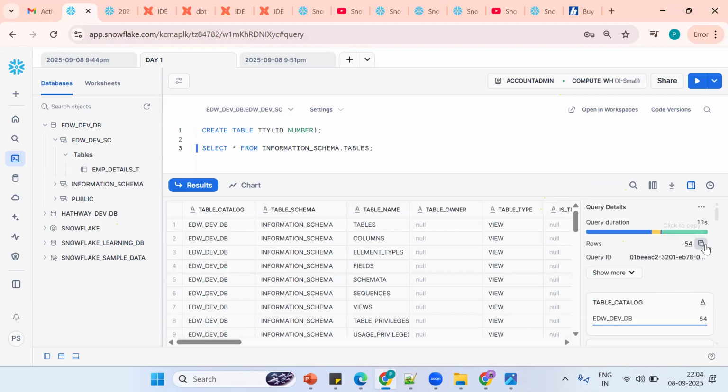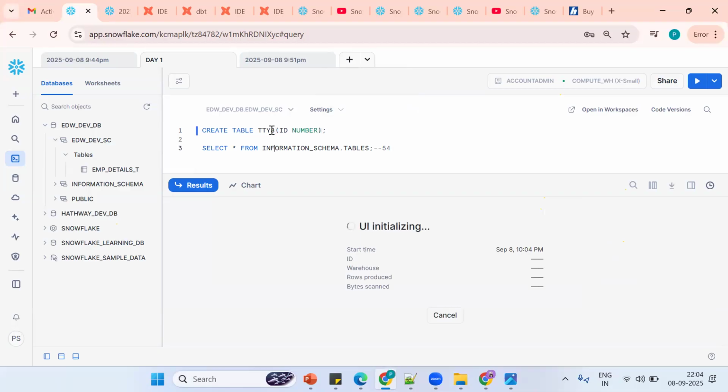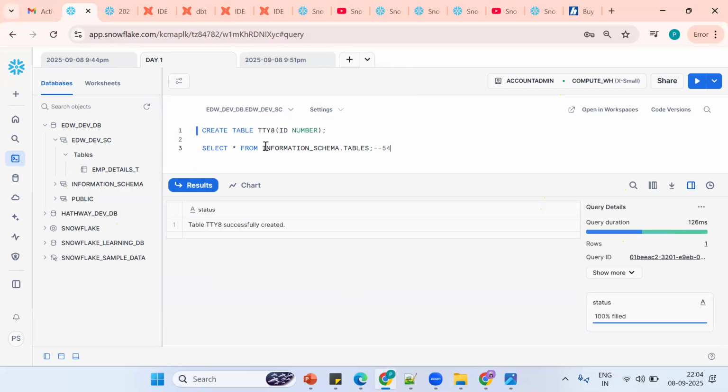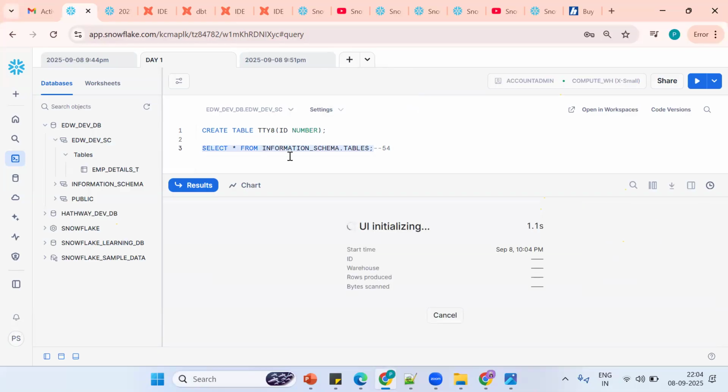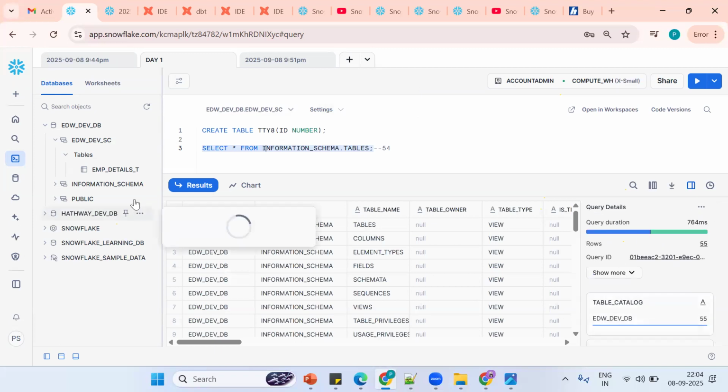How many rows? 54. Now I create one more table, so now there will be 55. Who is holding this information? This is the metadata: your table data, your table columns, all stored by the information schema.